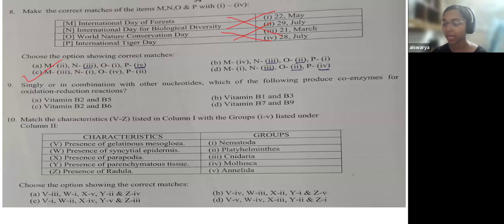So the question is that in redox reactions, which of the following vitamins act as coenzymes? Here, vitamin B2 and vitamin B1 are the major vitamins that act as coenzymes in oxidation reduction reactions. But they are not given as a combination in your options.